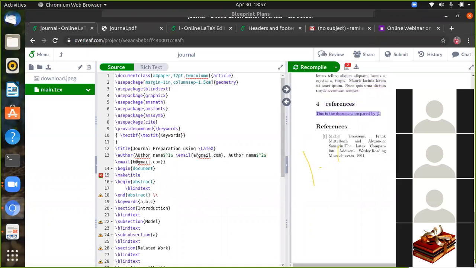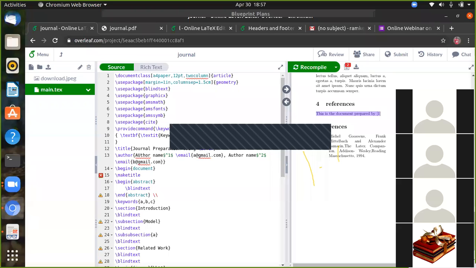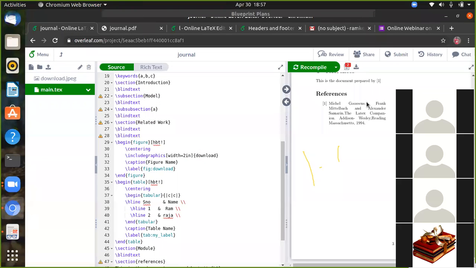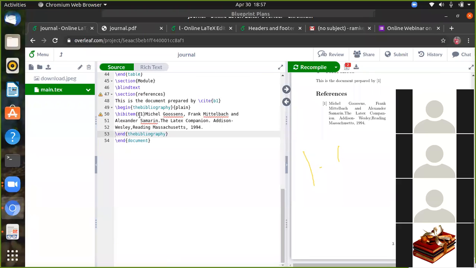Clear? So for references, I can simply give the section name as references. Anything you can write here. This is the document prepared by one. This is the bib text. This cite one I can take from the bib item of B1 here. Whatever term you have given here, you must call it in the bib item.